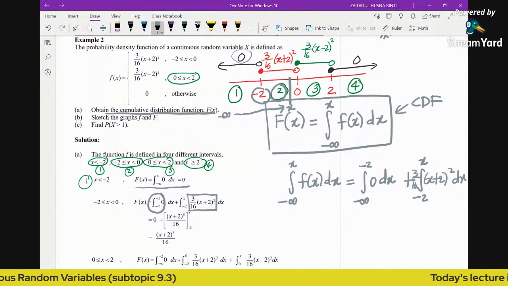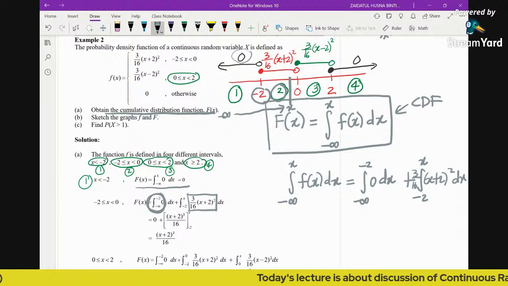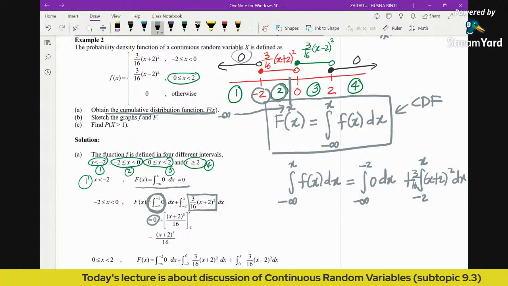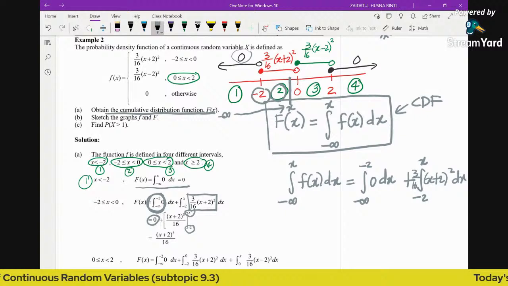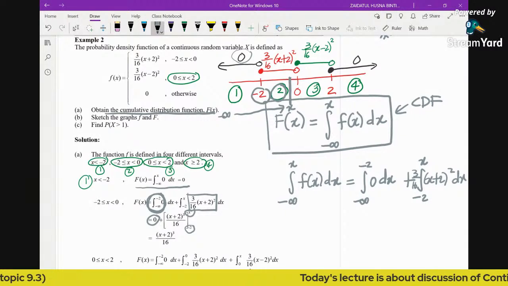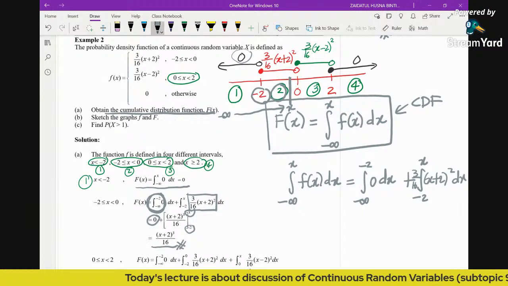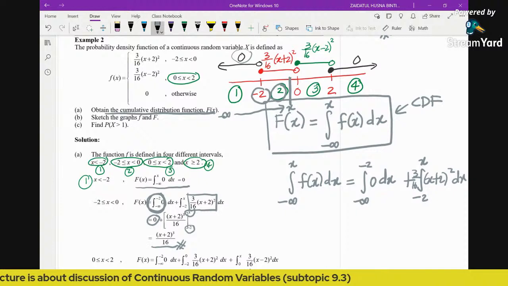Now for the first one, you don't really have to worry because it's about integrating the 0 function, so you know that the value is going to be 0. But when it comes to the second function, you just need to integrate, and the lower limit is -2 and the upper limit is x. In order to find the function, you just substitute x into this, and you will notice that the function is (x + 2)^3 over 16. Now it has become a cubic function. So this is for the second region.